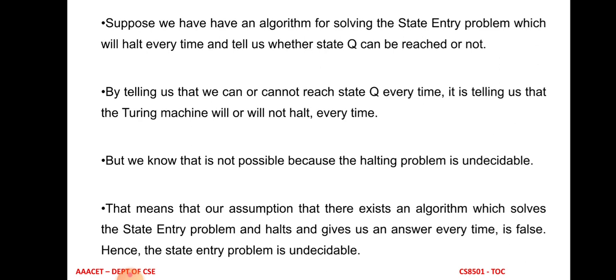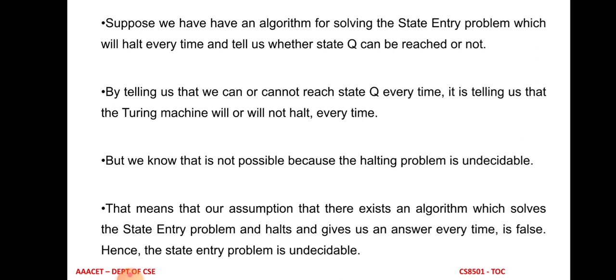But we know that this is not possible because the halting problem is undecidable. This means that our assumption that there exists an algorithm which solves the state entry problem, reduced from the halting problem, and halts at some point and gives us an answer every time, is false, which means it is rejected.